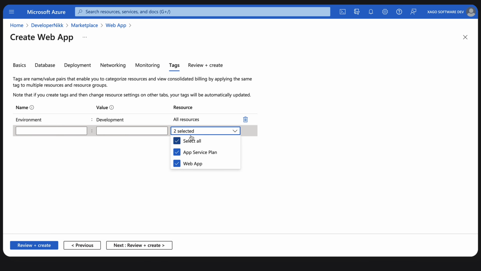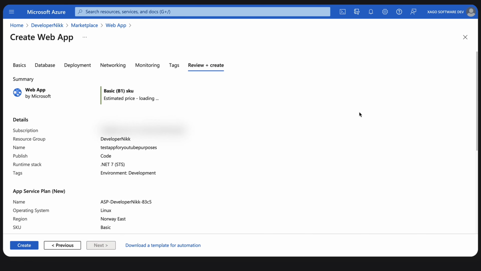This thing here, it says to selected, app service plan, and the web app. It means that the tags will be valid for both app service plan and the web app because there's an app service plan resource along with the web app. Click on create. Now we are creating.